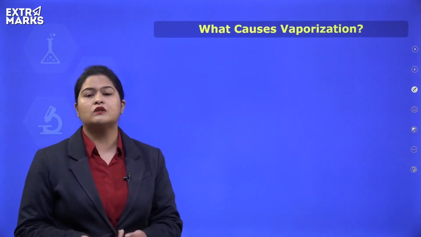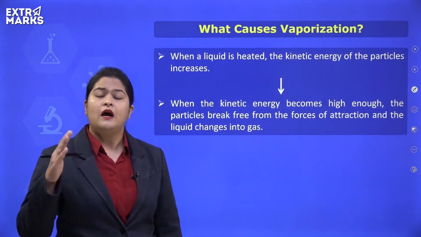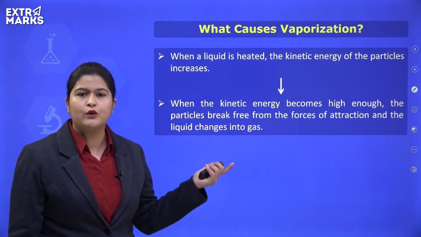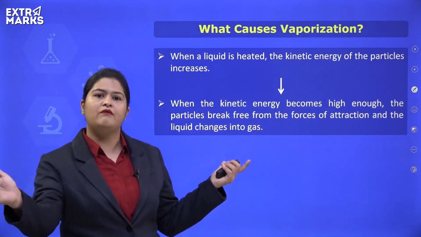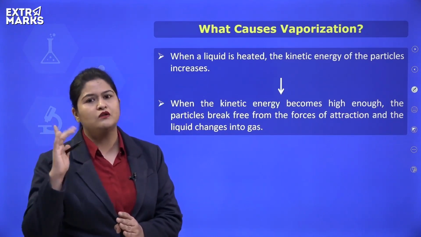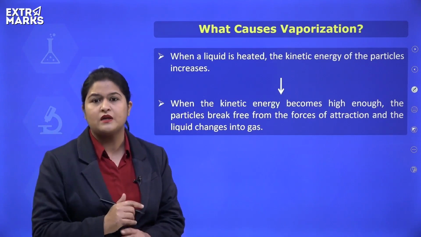And again, what causes vaporization? What is the reason behind vaporization? Again, kinetic energy has a lot to do here. When we heat a liquid, what will happen? What was happening when we heated a solid? When we heat a solid, the kinetic energy of the particles of the solid increases and they start vibrating at a greater speed and greater frequency.